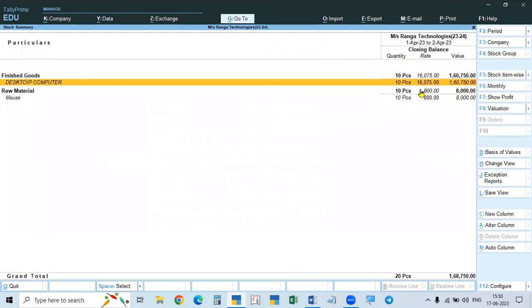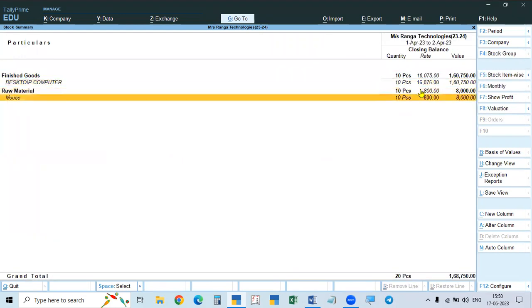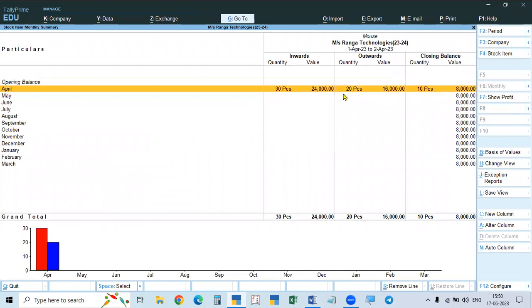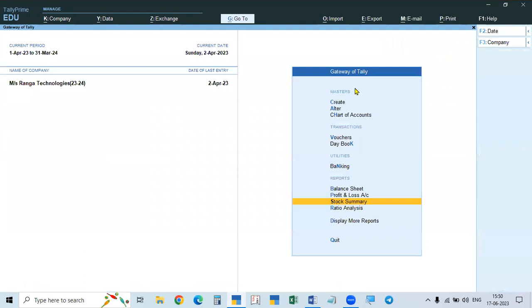So 10 available. And in this case, mouses, we purchased 30, we used 20. All others, 20 we purchased, all 20 used, and 2 items we purchased 40, all 40 used. But these mouses are only 10 available. So this is the closing stock. Okay, like this we will make the entries, that is bill of material, then manufacturing voucher or manufacturing journal. This is one thing. And we will go to another problem.